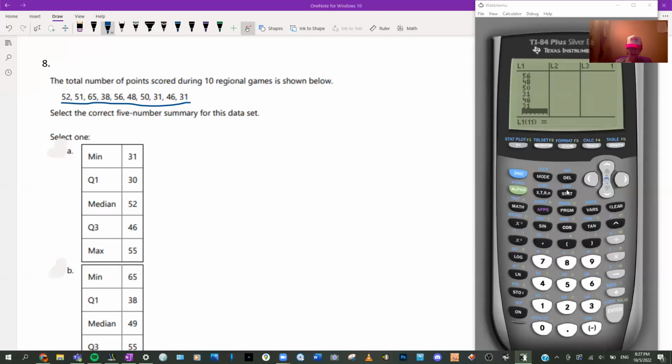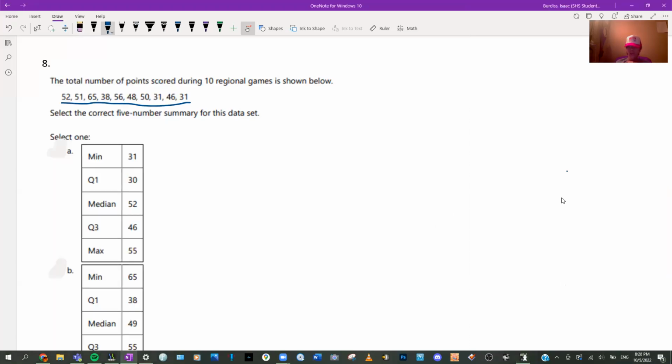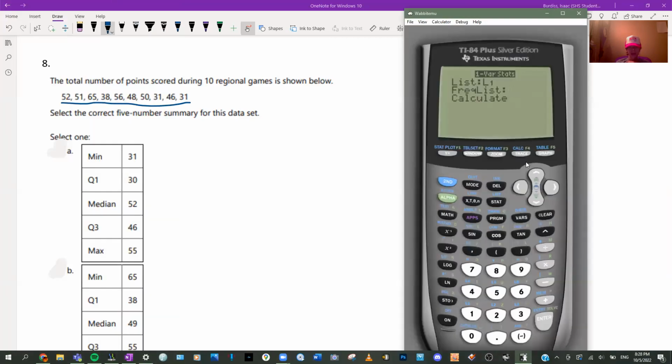Okay, I put the things in. All right, well, now we're going to do stat. 1var stats again. But, ooh, freq-list. We don't want that this time. That's going to make it different. So del, trash can that thing. Oop. Made it go over here. Clear. Bye-bye, I don't want that anymore. Okay. And so now,